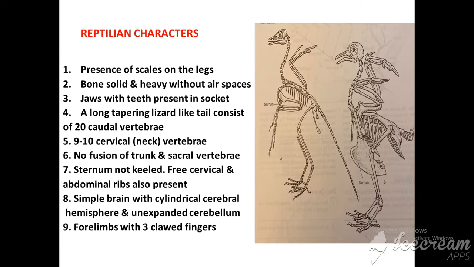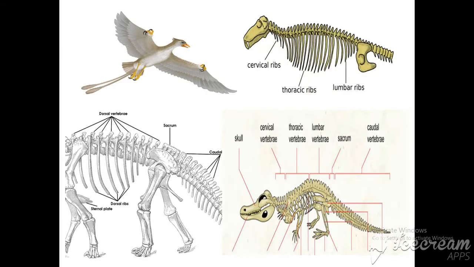Sixth, no fusion of trunk and sacral vertebrae. This is the trunk vertebrae and this is the sacrum part of the back. Sacrum vertebrae और trunk vertebrae आपस में fused नहीं हैं.